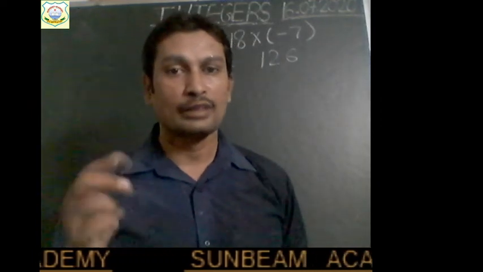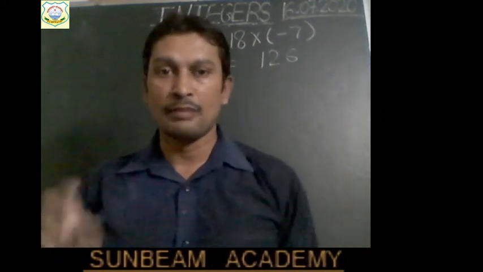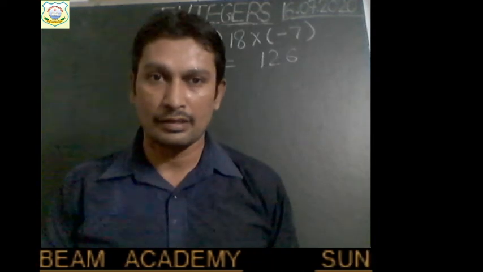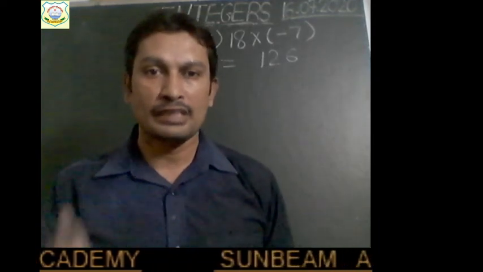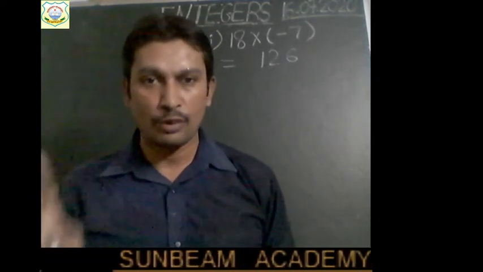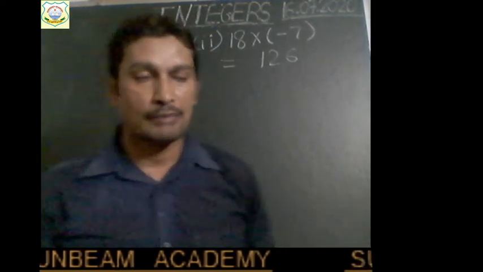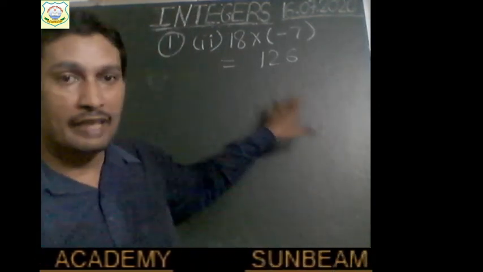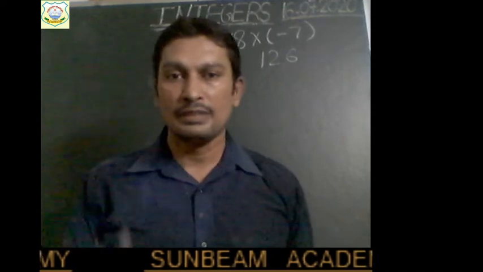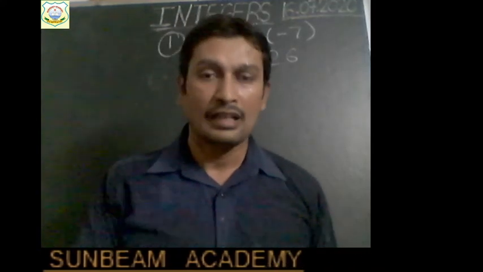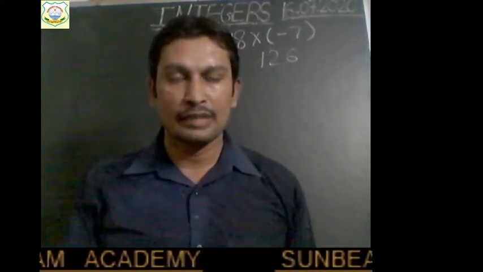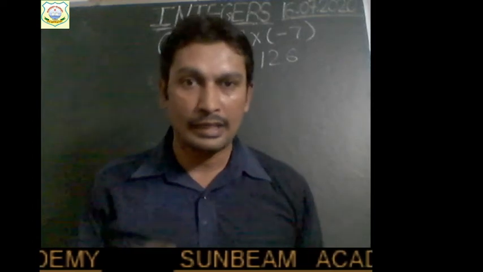A positive product is obtained only when we are multiplying two integers with the same sign. Okay. Both must be positive or both must be negative. Then their product will be positive. Right? But if the integers being multiplied have opposite signs, then the result will be negative. Right? I am continuously repeating, children, so that you could learn this.